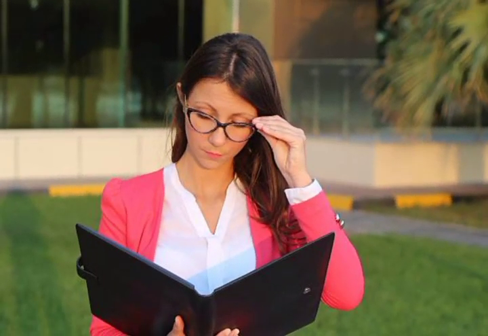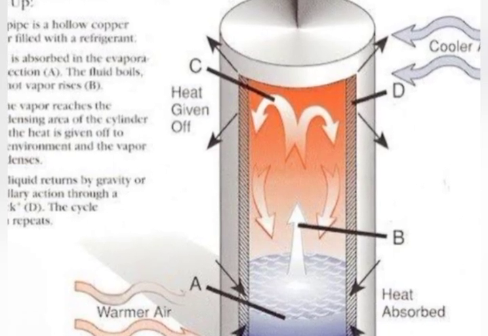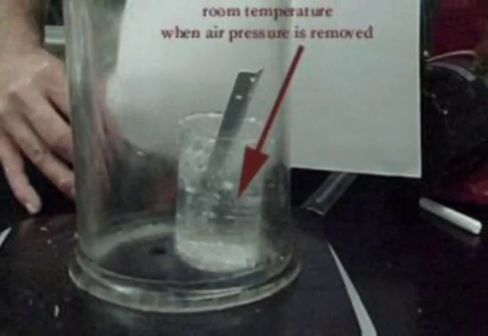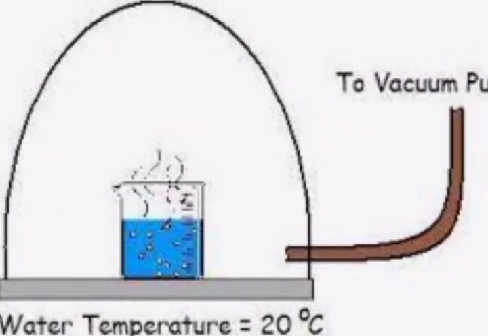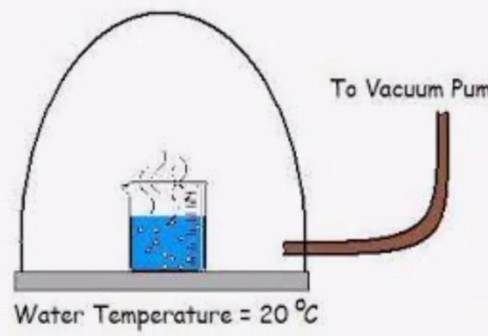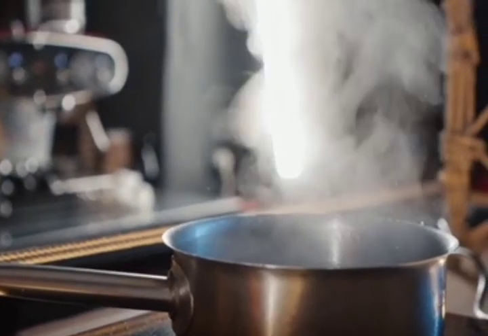Let's find out. Boiling water in a vacuum. Using a vacuum pump, we can drastically lower the pressure around the water. As the pressure drops, the water's boiling point decreases. Eventually, the water will boil at room temperature or even lower. This phenomenon occurs because reducing pressure makes it easier for water molecules to escape into the air as vapor. The lower the pressure, the less energy, or heat, the water needs to boil.